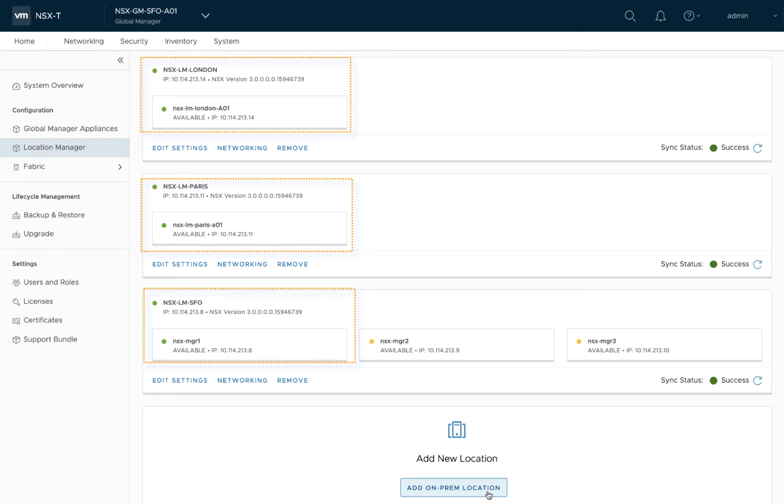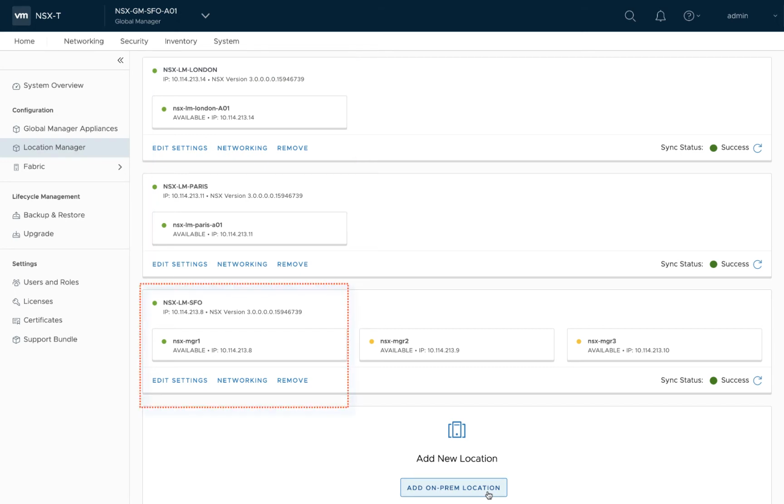NSX Federation also allows you to group locations into a region, for example, a Euro region for all European sites. Similarly, you can create an Americas region for all Americas locations.